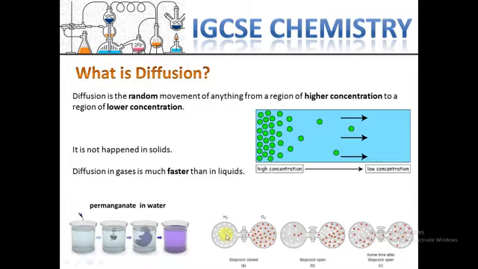Here there are two balloons, separated, for hydrogen and oxygen gas. These two gases are separated, and when you open the way through the pipe, gas can move from the high concentration. Oxygen has the high concentration here, but there is no concentration of oxygen on the other side.